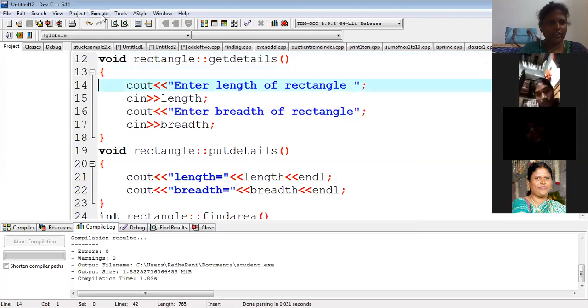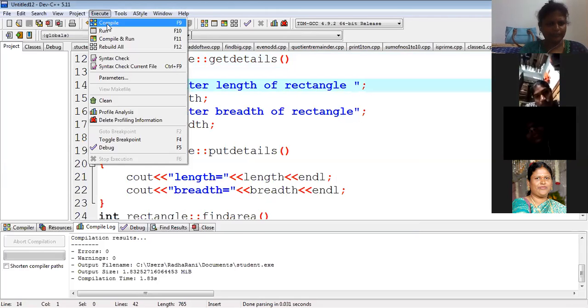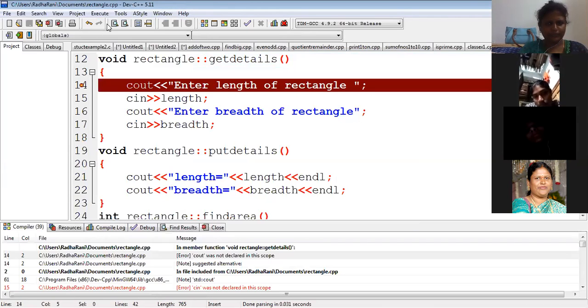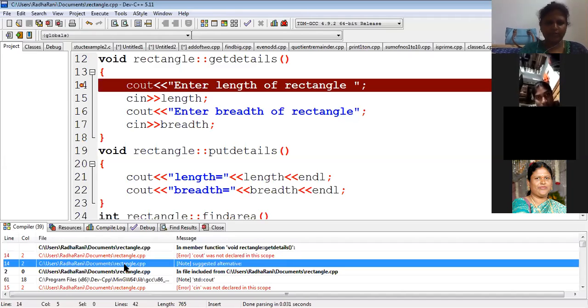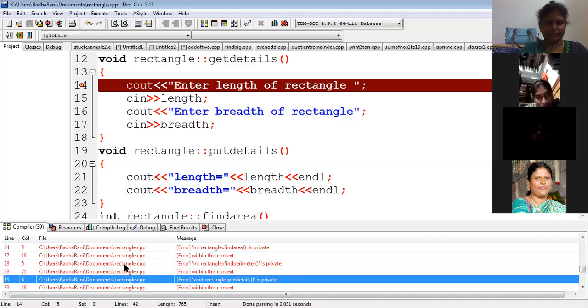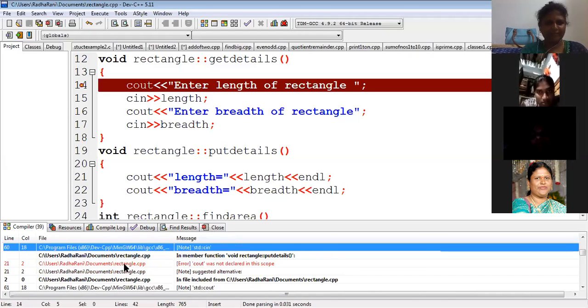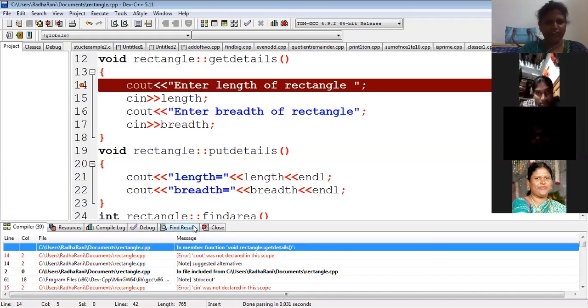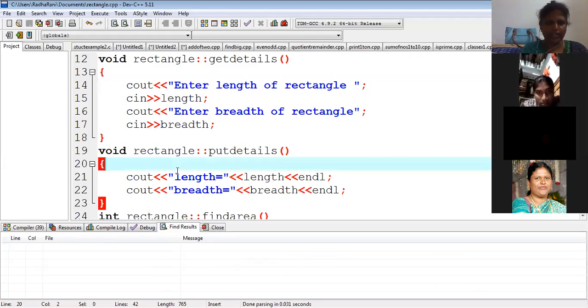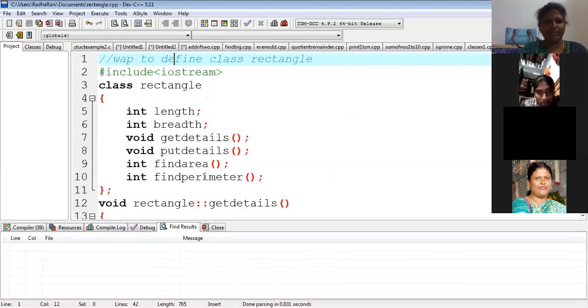Now I can go for the compilation. Okay. Can you guess, any of you, why so many errors came? See these many errors, only because of one thing. Can you guess? Many programs we have written. I told you how to eradicate this one. What's the mistake I did?